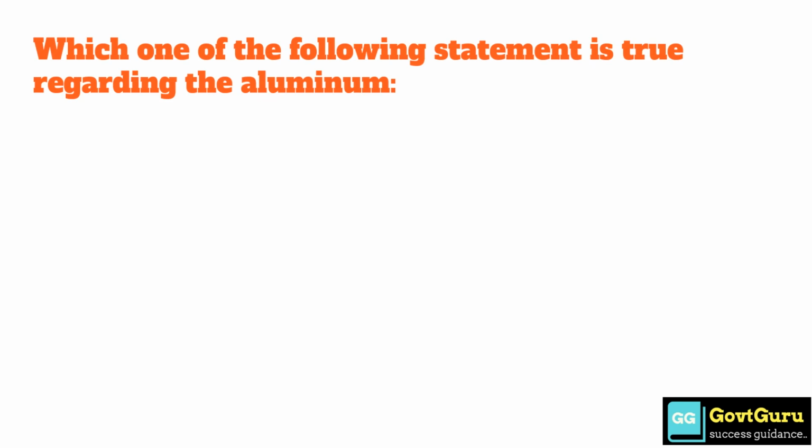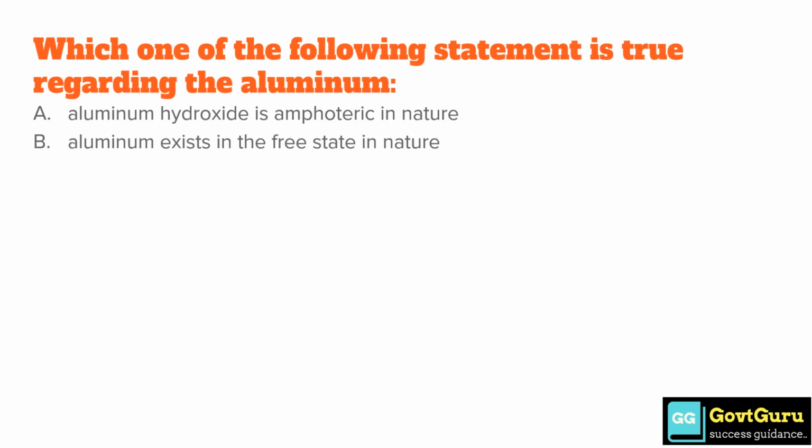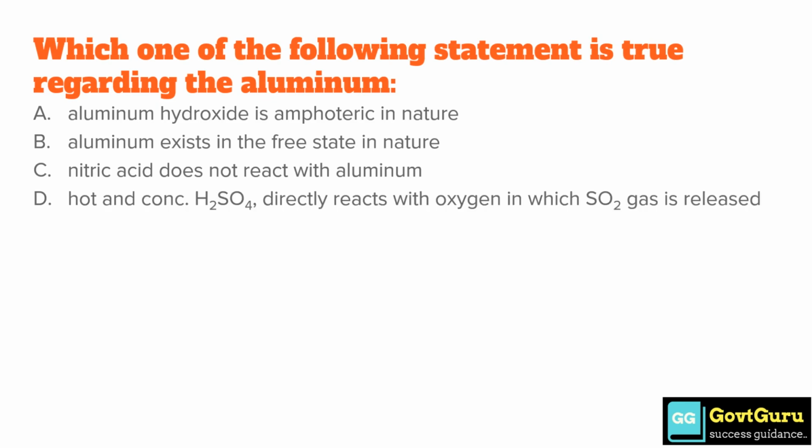Which one of the following statements is true regarding aluminium? Option A, aluminium hydroxide is amphoteric in nature. Option B, aluminium exists in the free state in nature. Option C, nitric acid does not react with aluminium, and option D, hot and concentrated H2SO4 directly reacts with it, in which SO2 gas is released. The correct answer is option B, aluminium exists in the free state in nature.